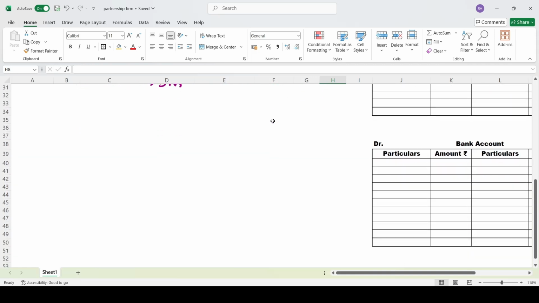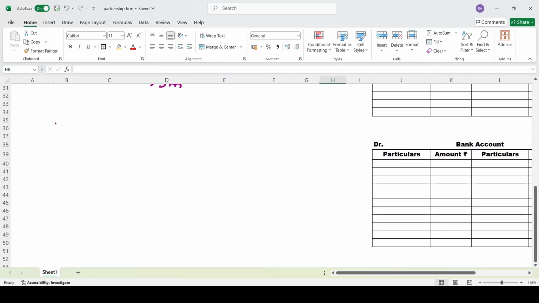See, very simple. I'll list out a few steps. You just go through these steps. Then it will be very easy for you to do the realization account. Step number 1.